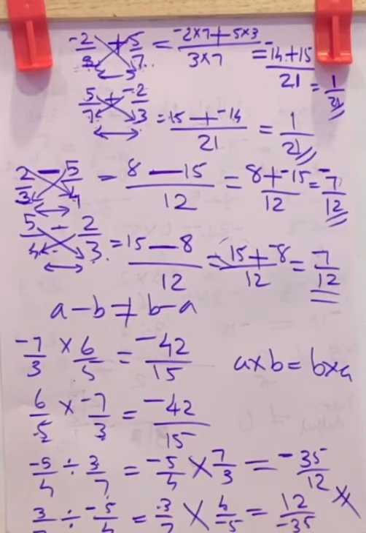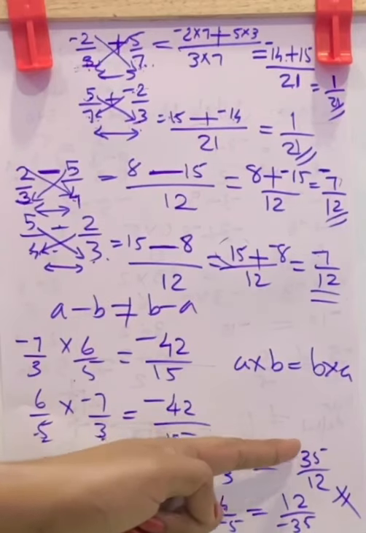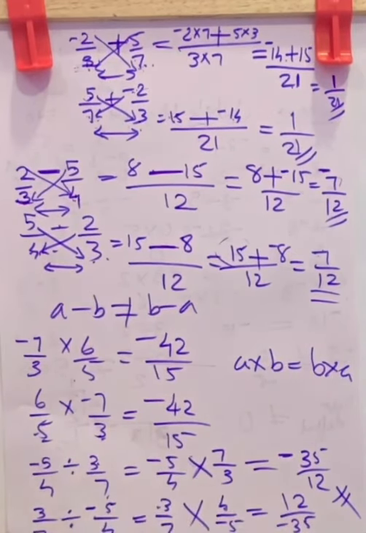Both are not equal. These are not equal. One is 35 by 12, the other is 12 by 35. So you can say division is not commutative for rational numbers.